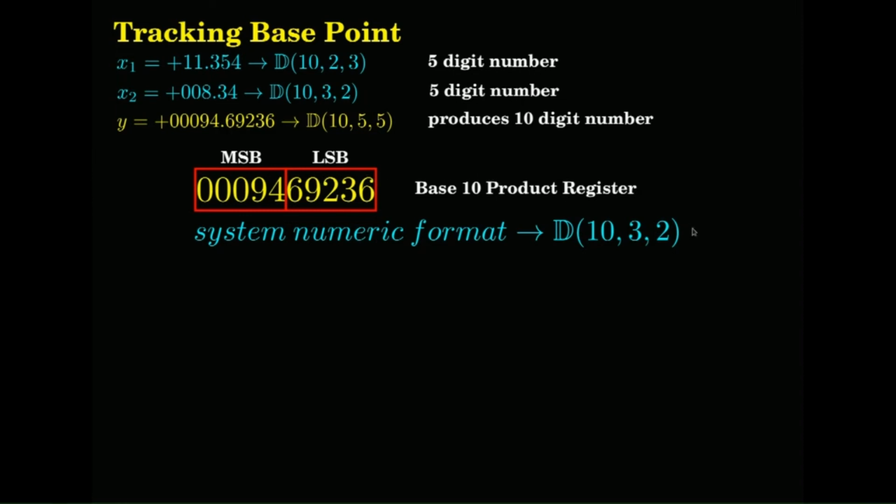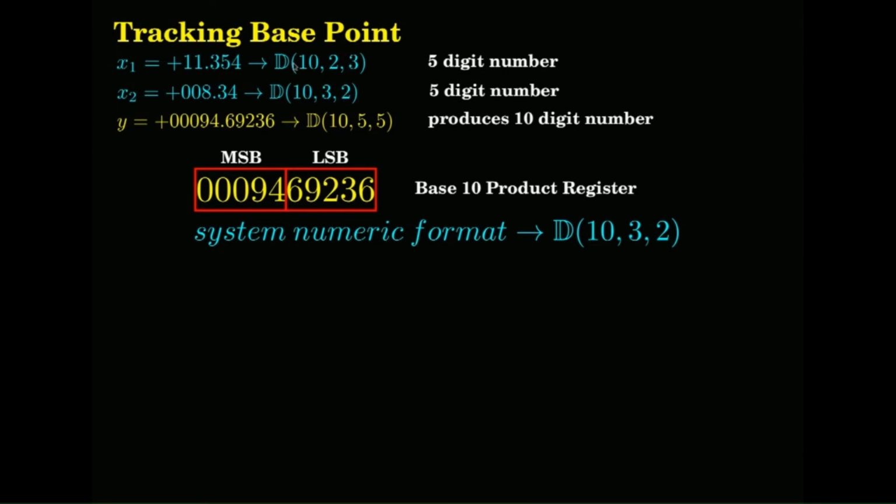Can it be in 3.2 format? Then I will get back my 946 point, but I want 94 point. So, I have to shift it by 3 digits. Okay. So, look at the other number. See, when you are multiplying two numbers, one is a number normally coming from memory or some other register, let's say it is in some base point, and you want to express the result and put it back into one of the two numbers' base point.